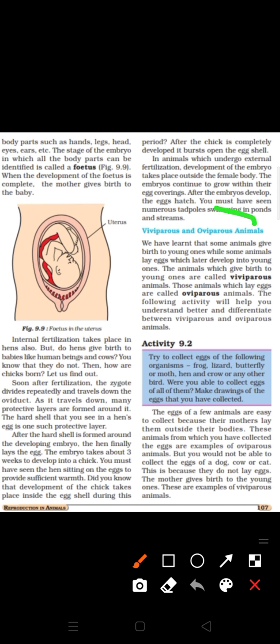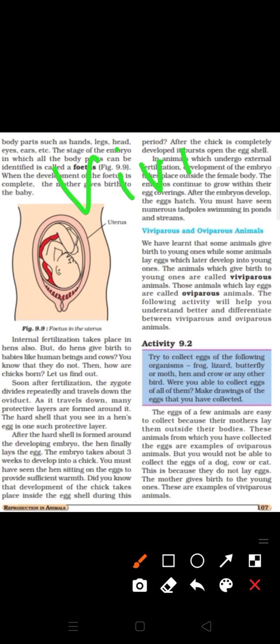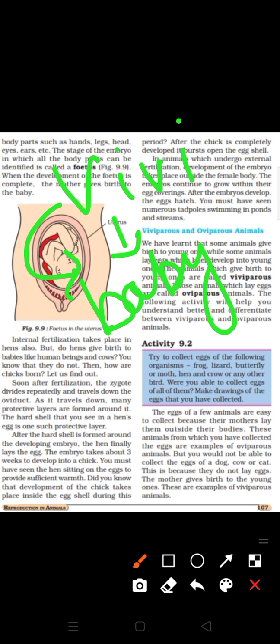Now, viviparous and oviparous animals. You can learn it very easily. Vivi means baby. A group of animals who give birth to babies, young ones, are known as viviparous.